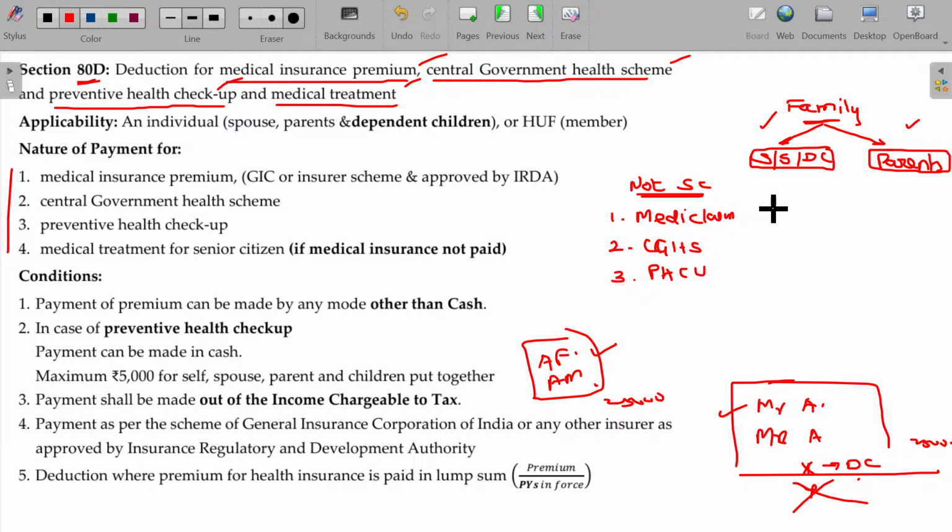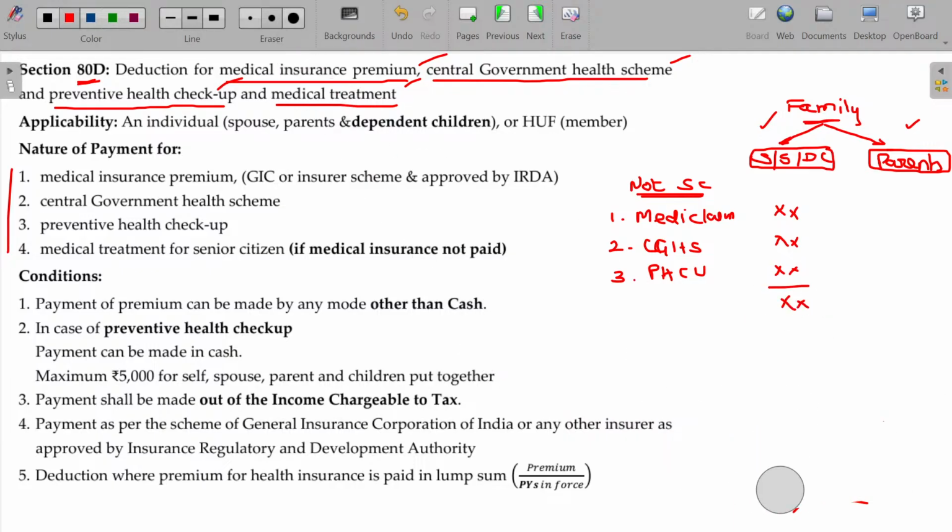The spending for spouse, self, and dependent children, take the entire value; subject to a maximum of 25,000 it can be deductible. So this value or this value, whichever is lower, can be deductible.